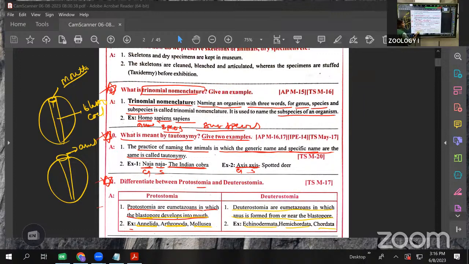Simply, remember this word, blastopore. Blastopore developing into the mouth is called protostomia. Blastopore forming the anus, or the anus forming near it, is called deuterostomia. Examples here are Annelida, Arthropoda, and Mollusca, and in the other, Echinodermata, Hemichordata, and Chordata. Here the blastopore forms the mouth, and there it forms the anus. The remaining features are the same. These are eumetazoans, and these are also eumetazoans. This is about the difference between protostomia and deuterostomia.